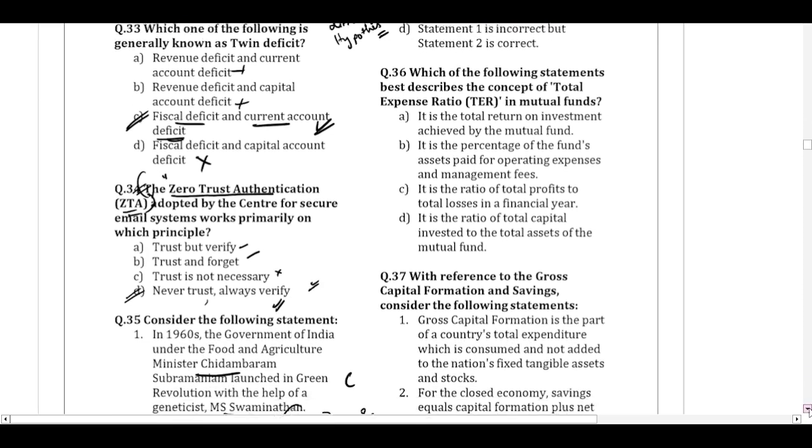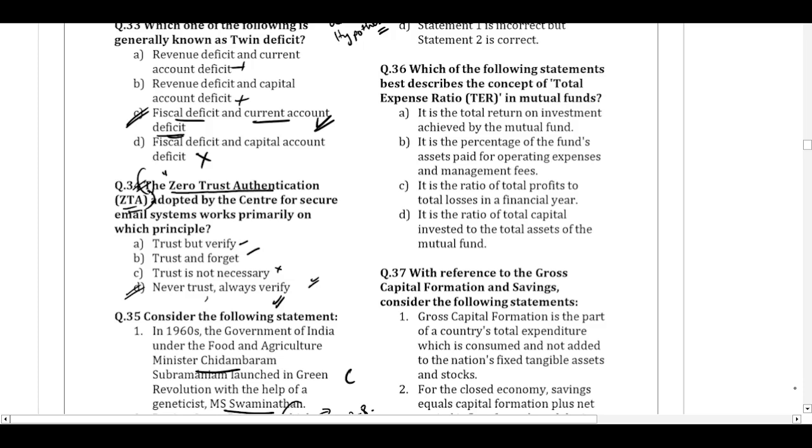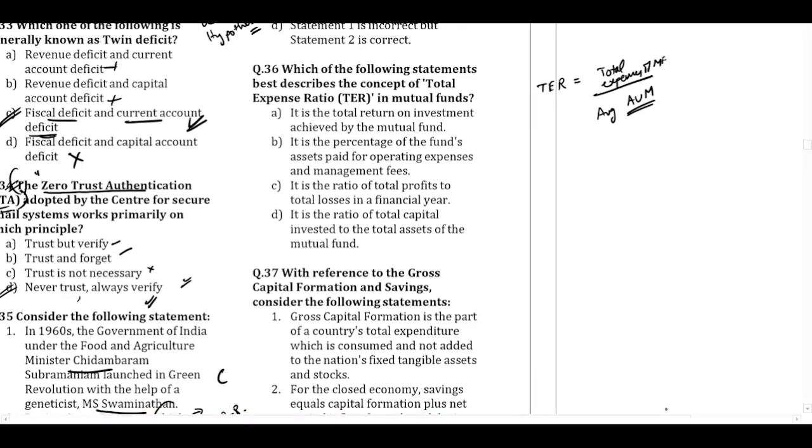Question number 36. Which of the following statements best describe the concept of total expense ratio in the mutual funds? In the mutual funds, the total expense ratio is the total expenses of the mutual fund divided by the average assets under management. Assets under management is the amount of funds that the mutual fund is managing. So this gives us the total expense ratio.